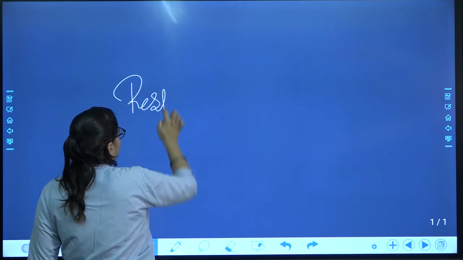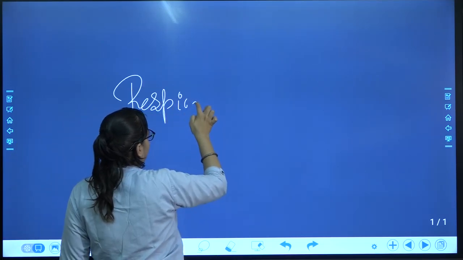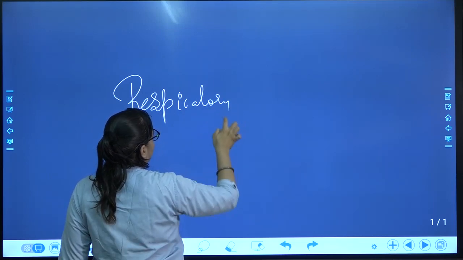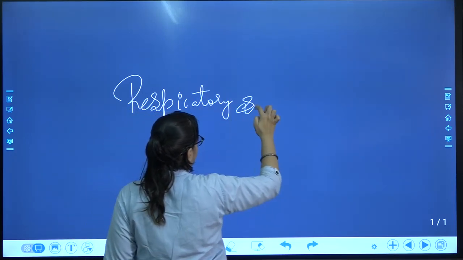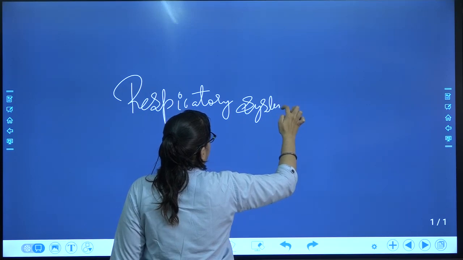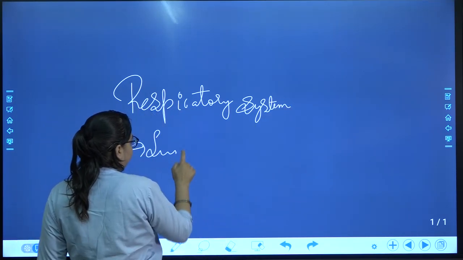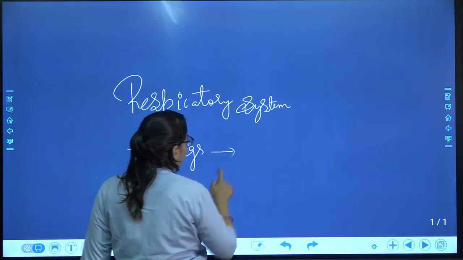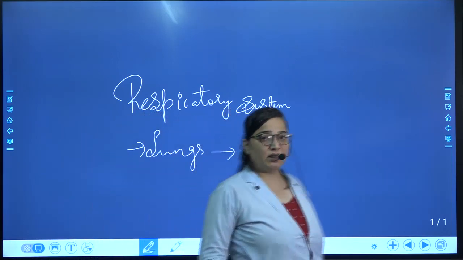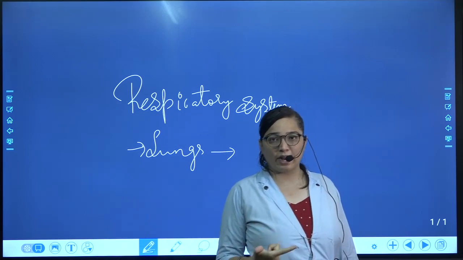If I talk about our respiratory system, then in our respiratory system we know about the lungs. Now, in the lungs, the division occurs in the form of two bronchi.